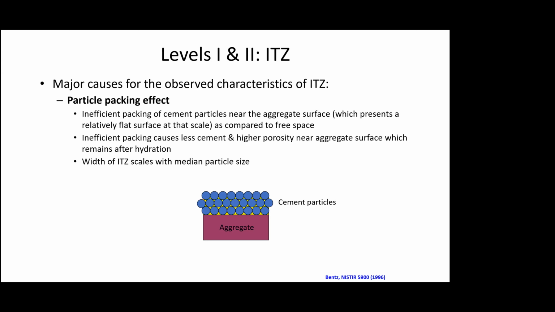So the width of the ITZ also scales with median particle size. So just the packing, nothing else, causes this particular effect also. So there are several factors, and this particle packing effect also causes this sort of reduction in density as you go towards the interface between the cement and the aggregate.